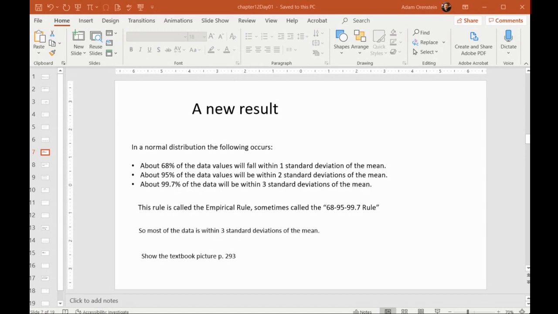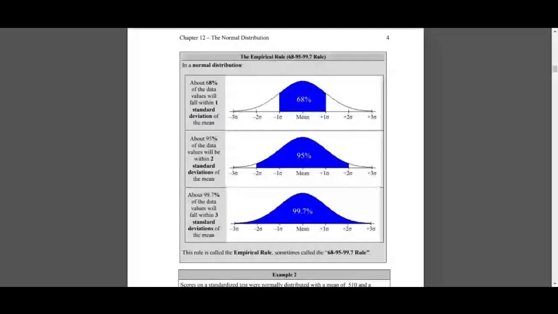But if you go another standard deviation, so that is you went 2 out from the mean, then you'll get about 95%. This is in the textbook, but hopefully you can see it anyway. And then as you can see, if you go out 3 standard deviations, they're using that sigma for standard deviation, you get about 99.7%. Most of the data then is within 3 standard deviations.